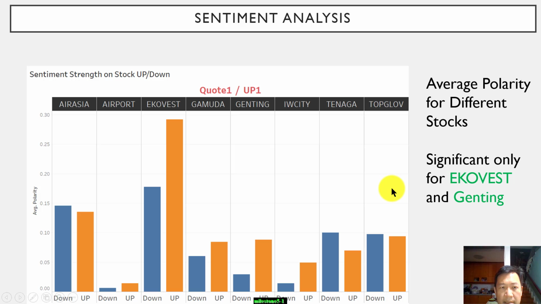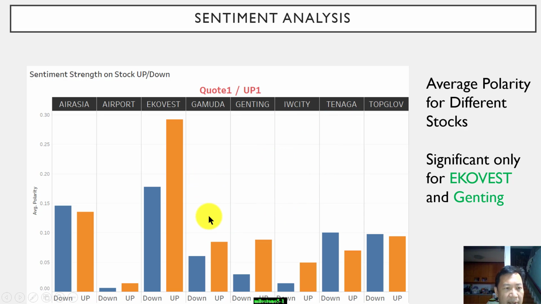Let's look at the sentiment analysis. Based on these few stocks, from Airasia, Airport, until Top Glove, these are the more active stocks that have news headlines published. That's why they were picked for this study.